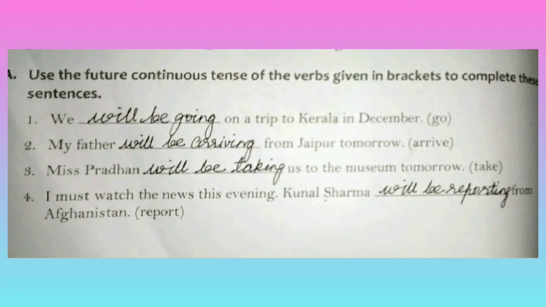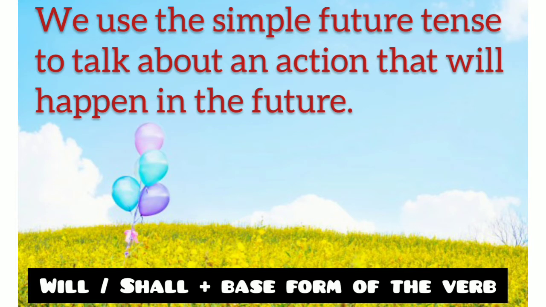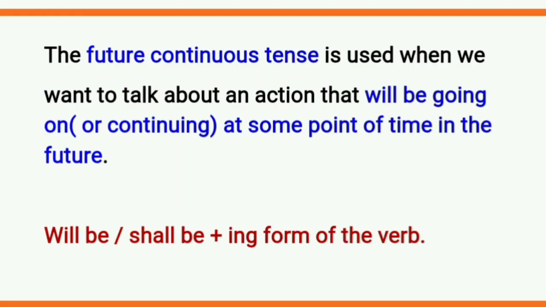So what we have learned today, we learned simple future tense and future continuous tense. Simple future tense we use the form will or shall plus first form of the verb. And in the continuous tense we use will be or shall be plus ing form of the verb. And we use this future tense and future continuous tense to talk about an action that will happen in the future. All of you read this chapter and do your exercises carefully.